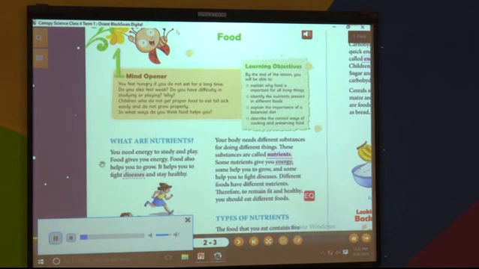What are nutrients? You need energy to study and play. Food gives you energy. Food also helps you to grow. It helps you to fight diseases and stay healthy. Your body needs different substances for doing different things. These substances are called nutrients. Some nutrients give you energy, some help you to grow, and some help you to fight diseases. Different foods have different nutrients. Therefore, to remain fit and healthy, you should eat different foods.